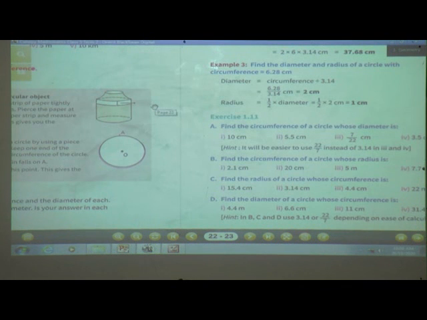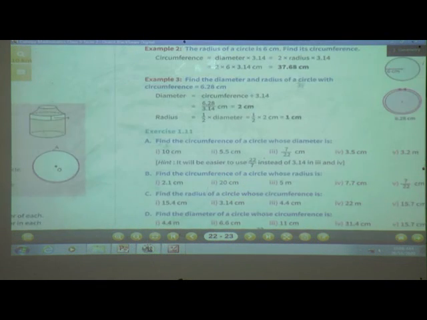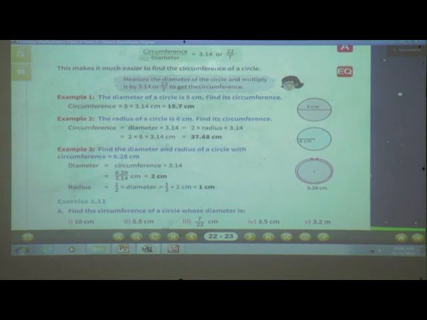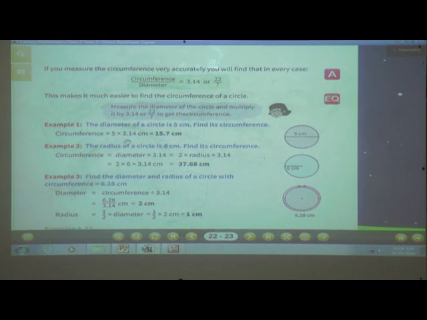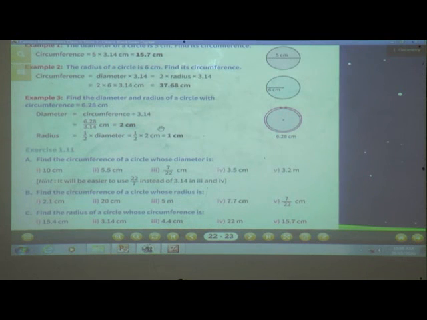Now, students, here is the formula of the circumference. That means 2 into 3.14 into r. 3.14 is pi. Okay, so by using the formula you can solve exercise 1.11.